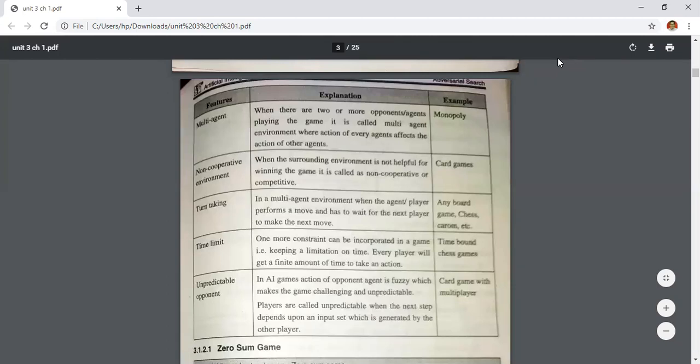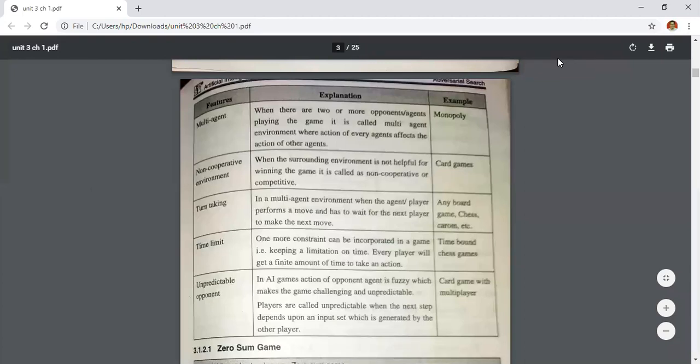Every player will get a finite amount of time to take an action. For example, online ludo. They will give you 5 or 10 seconds to play. If you are not playing, the turn goes to the other person, right? So that is a time limit game.